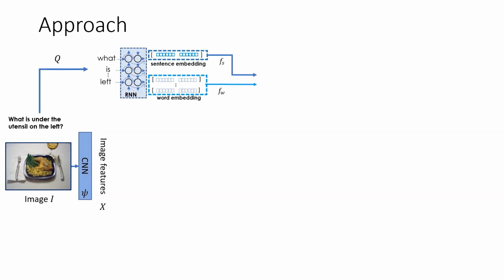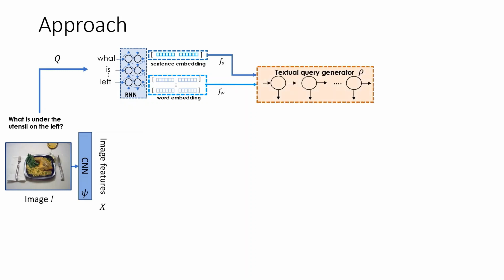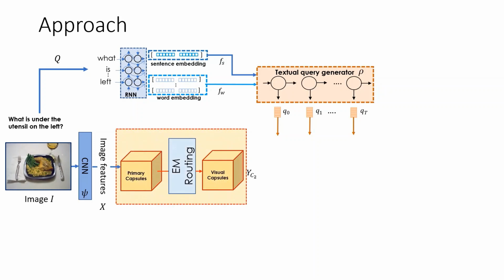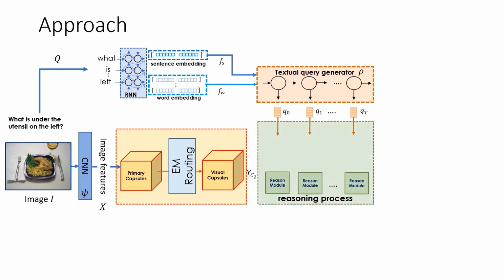Here is our approach. Given a question image pair, we first obtain spatial features X for the image using a CNN encoder. The question is encoded into a sentence feature and word level features when passed through an RNN. These question encodings are input to a multi-hop textual query generator which generates T queries called reasoning operations. We first transform image features into primary capsules, then use EM routing to transform them into visual capsules. Both visual capsules and T textual queries are then fed into the reasoning process.